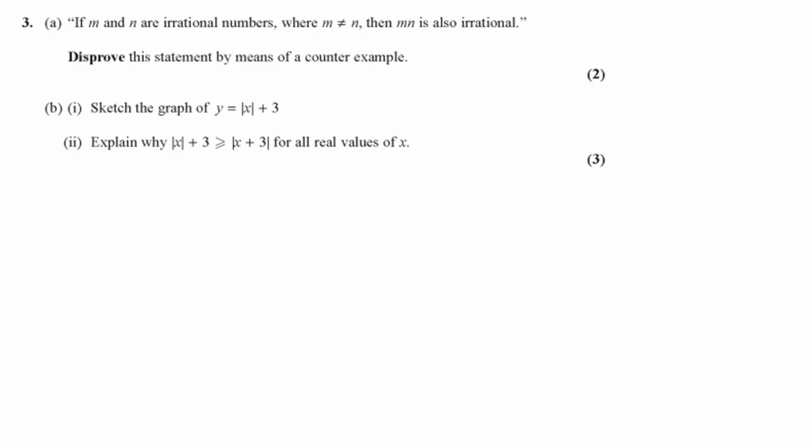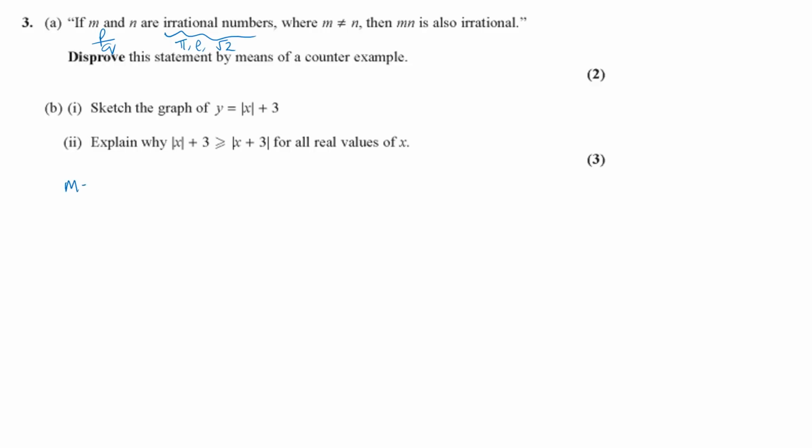So all we need to do is find 2 numbers that are irrational, times them together and show that the answer is not irrational, i.e. it is rational. So what are irrational numbers? They are numbers that can't be expressed as p over q, where p and q are integers. So an irrational number cannot be expressed as a fraction in its simplest form. So irrational numbers are things like pi, e and surds, and it's surds that I'm going to use to disprove and use as my counterexample.